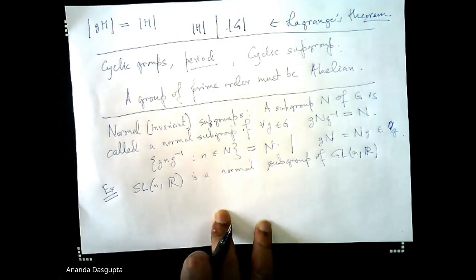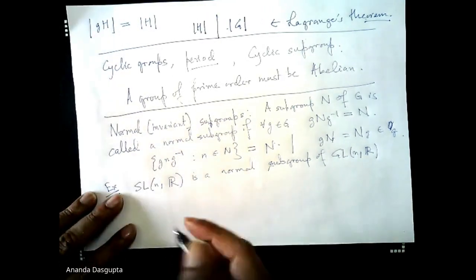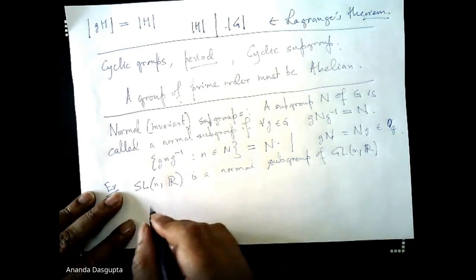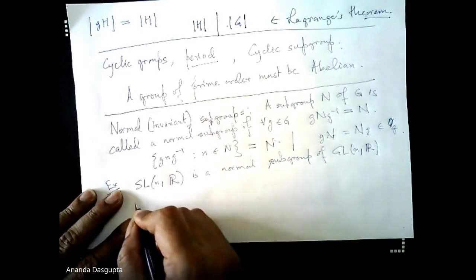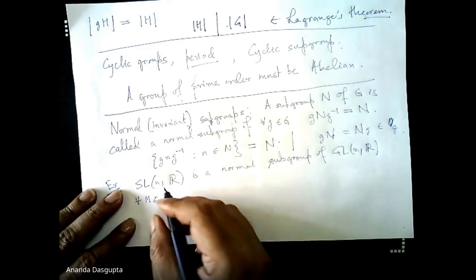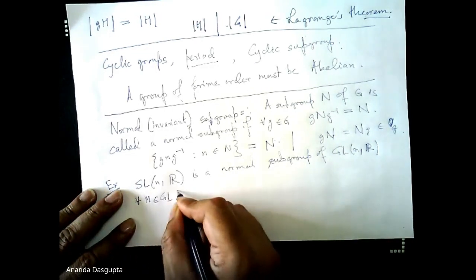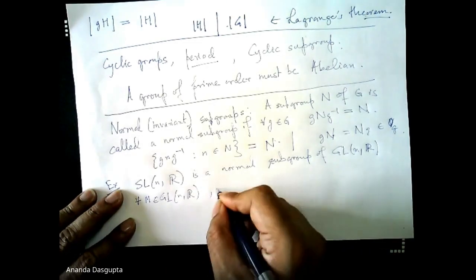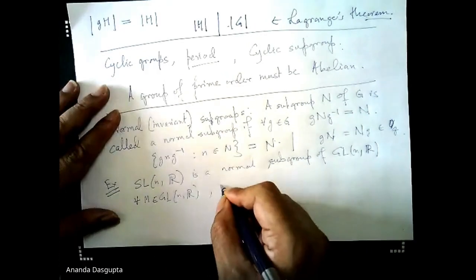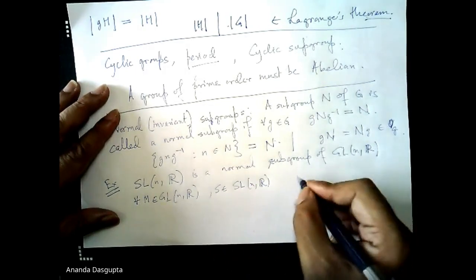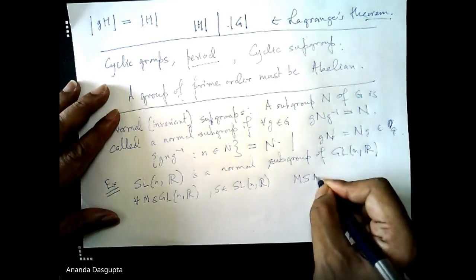So how do you prove this? Well, this proof is really simple. All you have to show is this, that for M belonging to GLNR, you have this result, and say S belonging to SLNR, you have this result, M S M inverse.